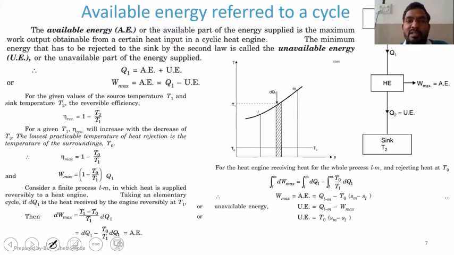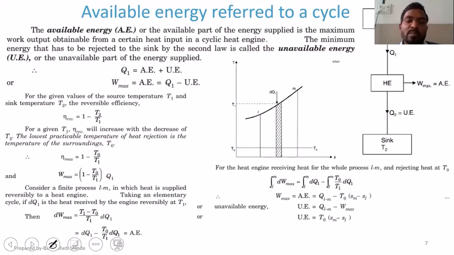Next, available energy with reference to a cycle. So now we know what is available energy and what is unavailable energy. Available energy is the energy, or part of energy, that we can convert into useful work. And the energy that we cannot convert into useful work, that we need to release to the atmosphere or lose to the atmosphere, is called unavailable energy.